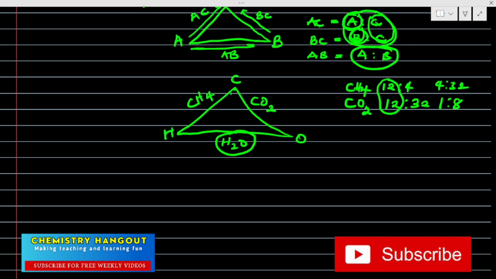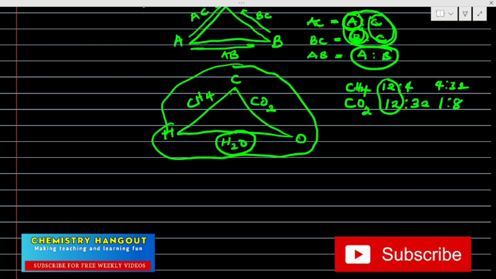So what this law is saying is that if this combination is going to be right, in as much as your carbon is fixed here, carbon reacted with hydrogen, carbon reacted with oxygen, so carbon is fixed already, 12 to 12, which means if this hydrogen and this oxygen is going to react like this third one is doing, it has to be in 1:8. So let's see if it is true.